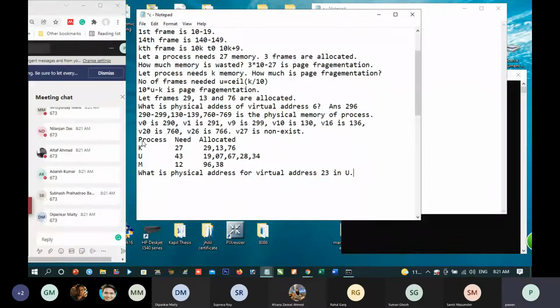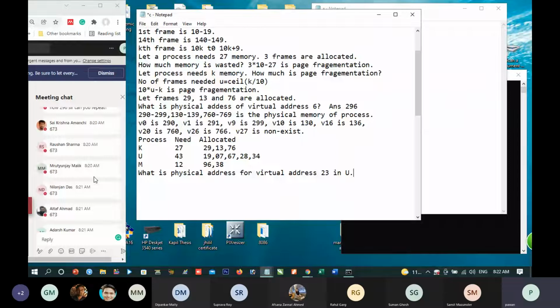You see, a process is allotted memory 290 to 299, 130 to 139, 760 to 769. So the start is from 290. Virtual address 0 is 290, virtual address 1 is 291, so virtual address 6 is 296. Virtual address 10 is 130.